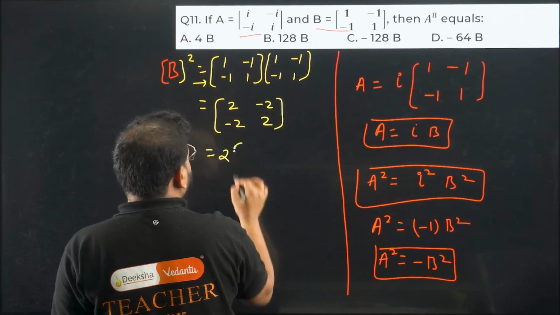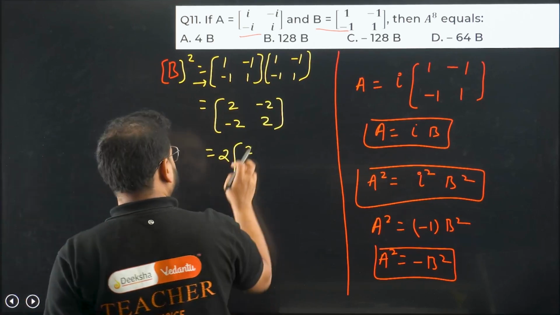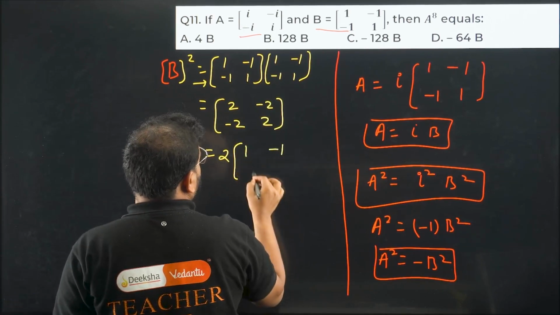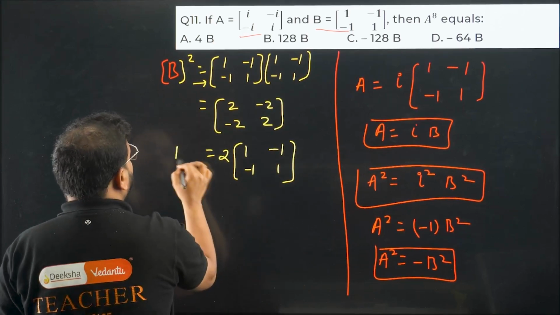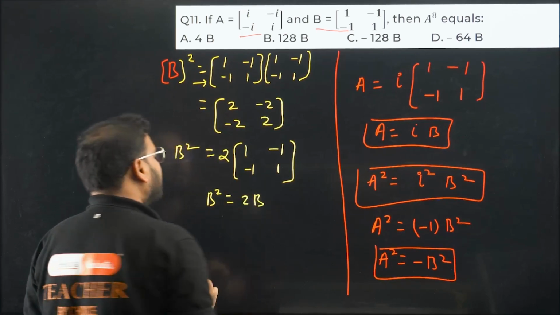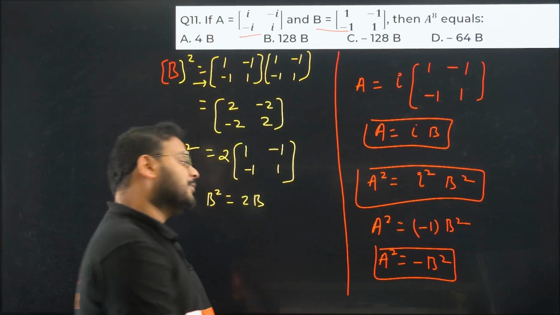Take 2 common. 2 is common, right? So I get over here [1, minus 1; minus 1, 1]. Okay? Basically, I'm getting what? I'm getting B square equals to 2B.